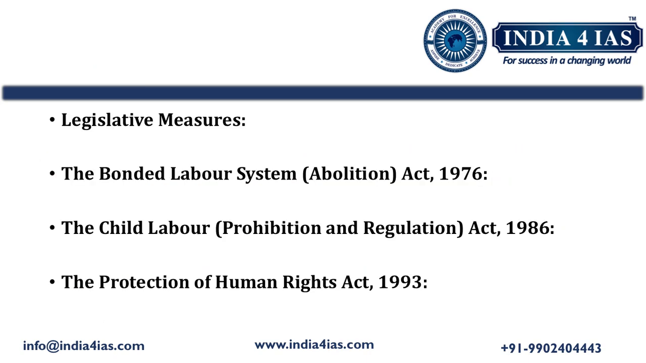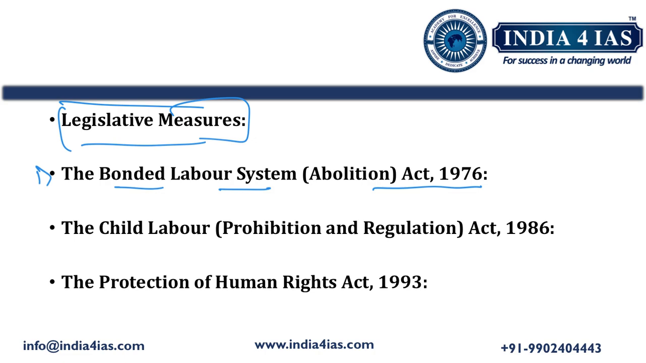Now we have to address the second part, that is analyzing the effectiveness of legislative and judicial measures taken to enforce this right. First we have to address the legislative measures. In order to implement the provisions of Article 23 and 24, the government of India and various state governments have come up with laws. The first one is the Bonded Labor System Abolition Act, 1976. This act abolishes bonded labor and provides for its rehabilitation. Those who are involved in bonded labor should be rehabilitated.